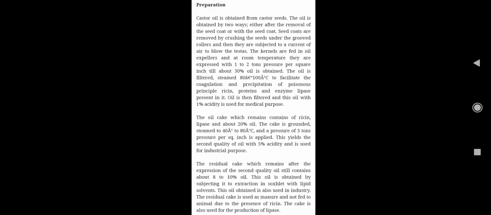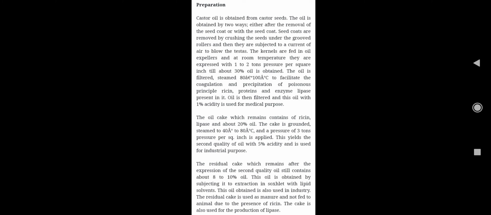Last time we applied 1 to 2 ton pressure per square inch. Here 3 ton pressure per square inch is applied. This yields the second quality of oil. The first one was the first quality, this was the second quality of oil with 5% acidity, and it can be used for industrial purpose, not medicinal purpose, because acidity is 5%.